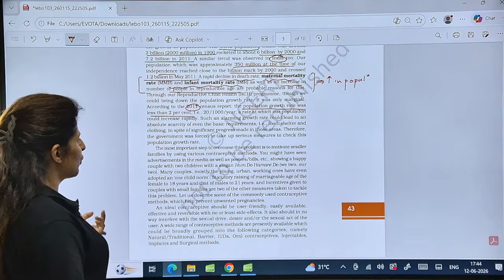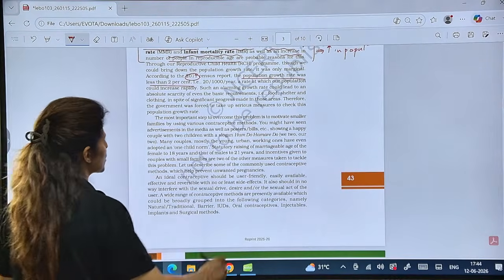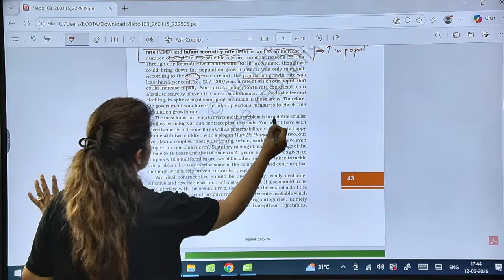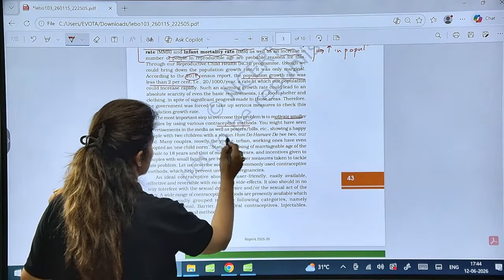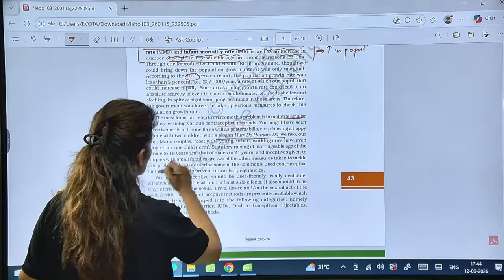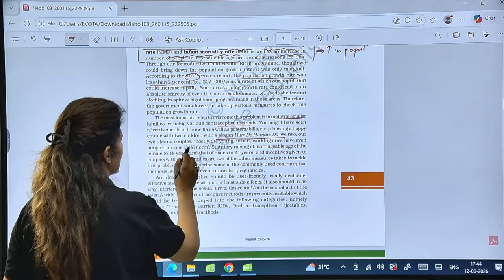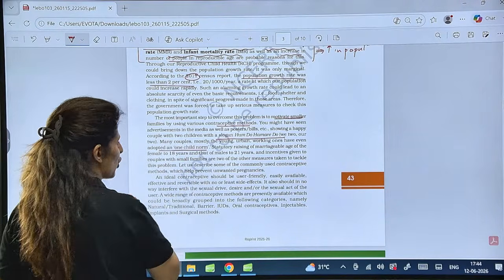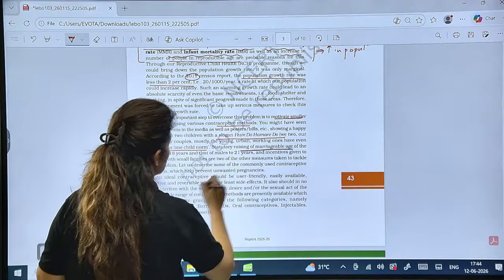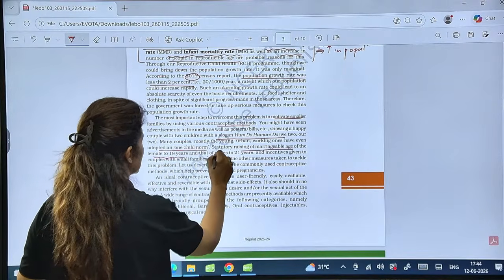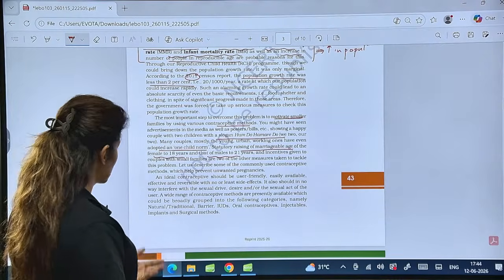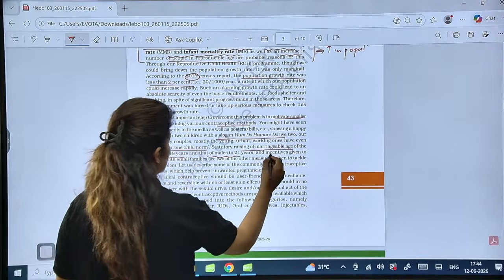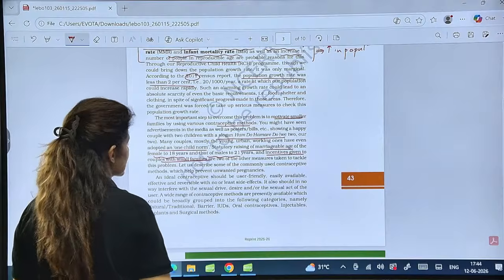Is it clear? Now, the most important step to overcome the problem is to motivate small families, use of contraceptive methods, posters and slogans like Hum Do Hamare Do, we two, ours two, and many couples adopting the one child norm, then raising of marriageable age: for females it is 18 and for males it is 21. Now there are proposals to increase them further, and incentives given to couples with small families.